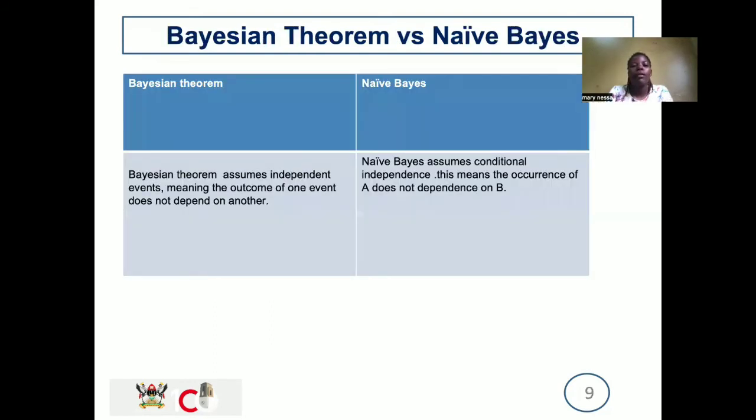Then we are comparing the Bayesian theorem with the naive Bayes. We are saying the Bayesian theorem assumes independent events, meaning that the outcome of one event does not depend on another. The real difference between these two theorems is that the naive Bayes has the concept of condition, but the Bayes does not have the condition. The naive Bayes assumes conditional independence, as we said before. This means that the occurrence of event A does not depend on event B.